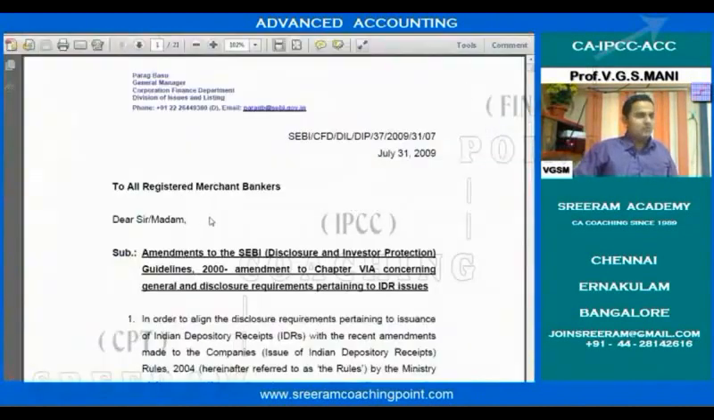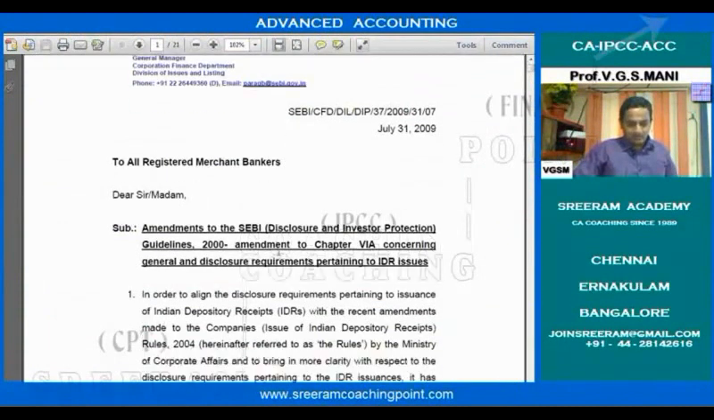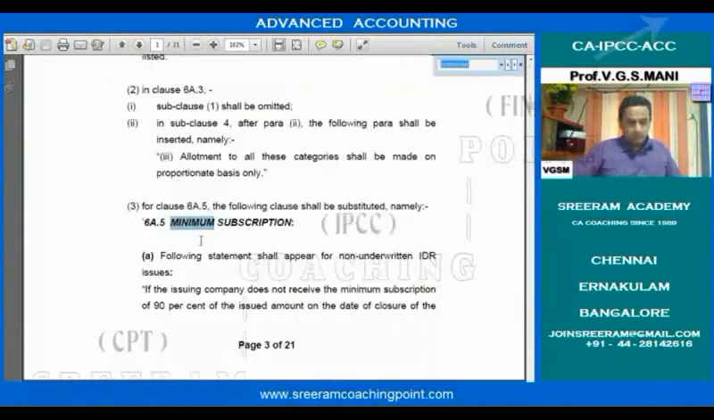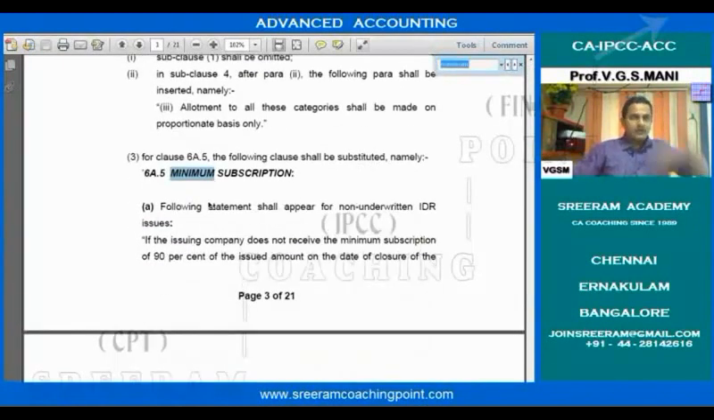We could have heard about SEBI. SEBI means Securities and Exchange Board of India. These guidelines are to be fulfilled apart from the Companies Act. One of the clauses in the SEBI guidelines is similar to the Act only. Here, one of the clauses is about minimum subscription.